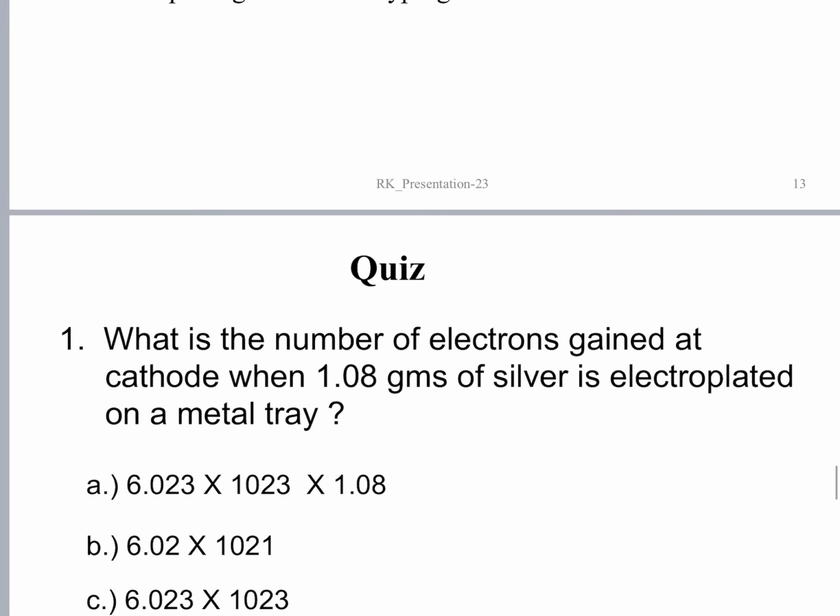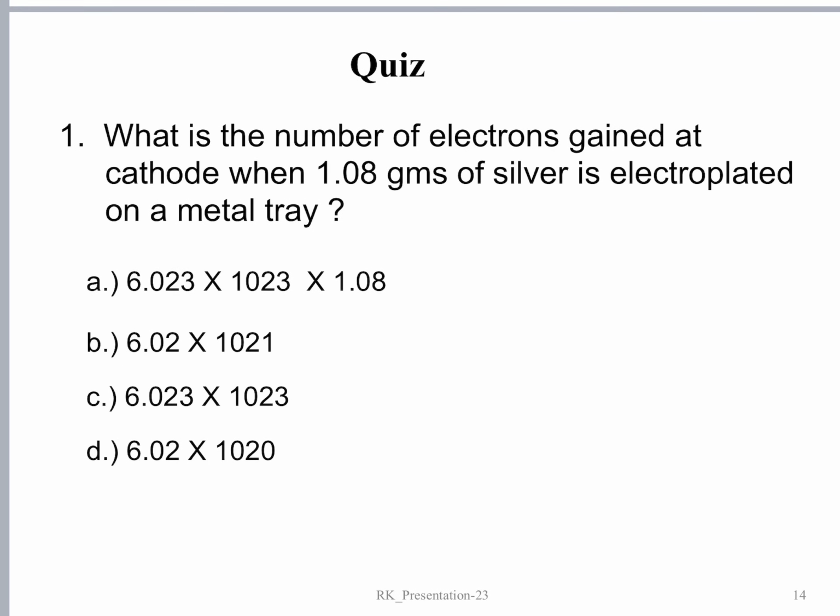Okay, let's see a few practice questions. What is the number of electrons gained at the cathode when 1.08 grams of silver is electroplated on a metal tray? The atomic weight of silver is 108 grams and its valency is 1, so the equivalent weight is also 108 grams. To deposit 108 grams of silver, you need 1 faraday of electricity or Avogadro number of electrons, that is 6.023 into 10 to the power of 23.